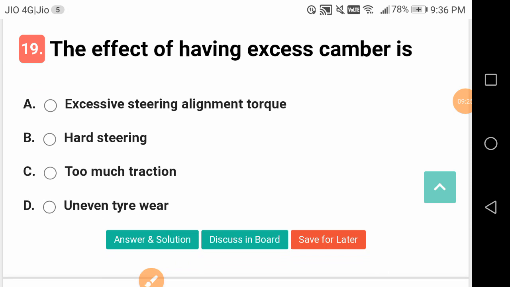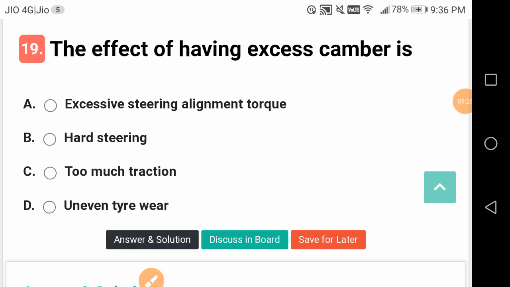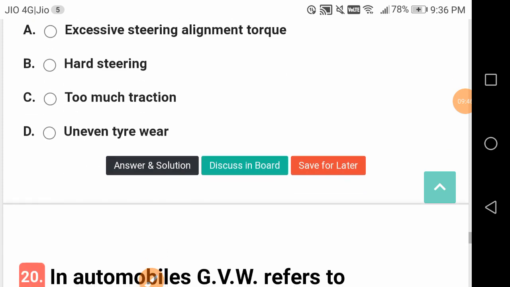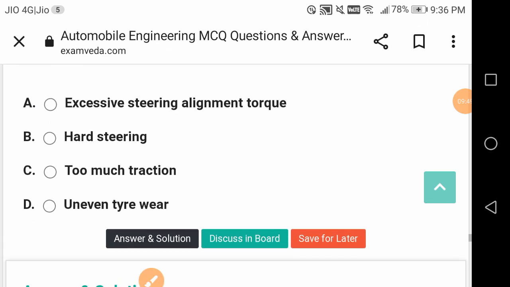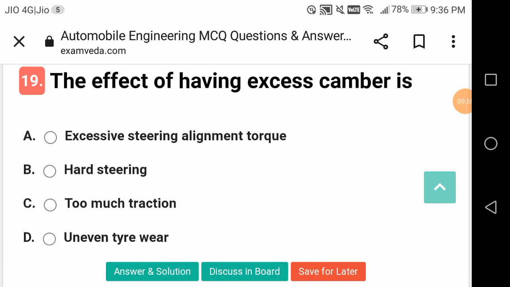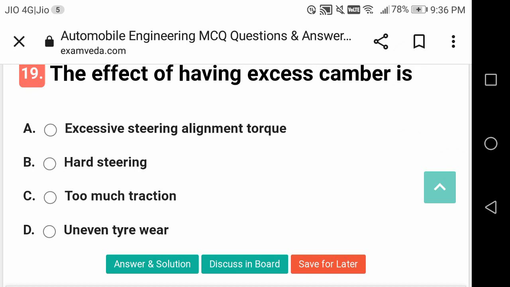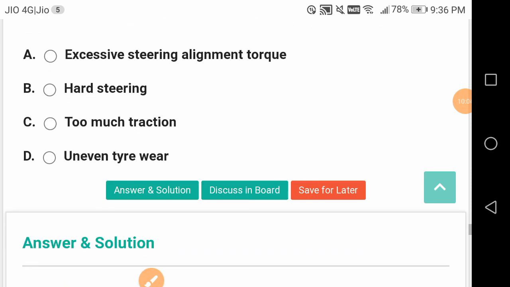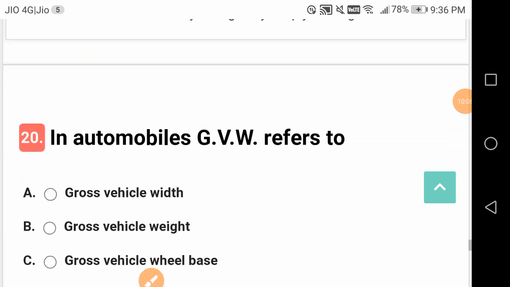The effect of having excess camber, caster, kingpin inclination, these are all the steering geometry parameters. So now, the effect of having excess camber. One angle you can see in the front view, the other angle in the side view, right? We will check it up later anyhow. But what effect will excess camber have? It is going to cause uneven tire wear, because if your vehicle has excess camber, then definitely your tires will have uneven wear. The front tires and back tires will not wear to the same value.